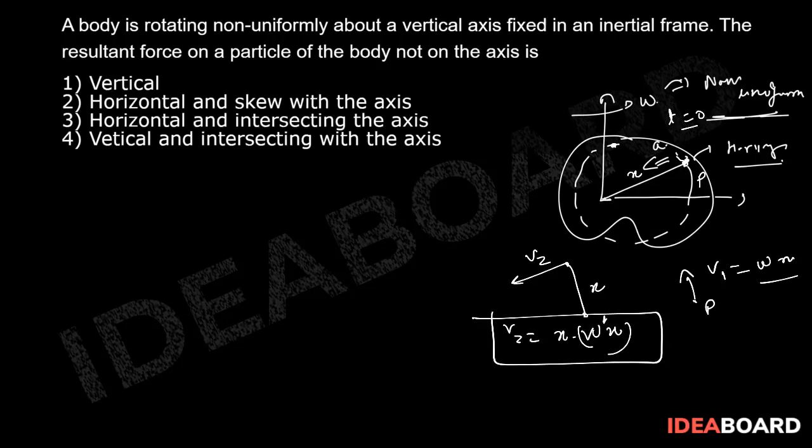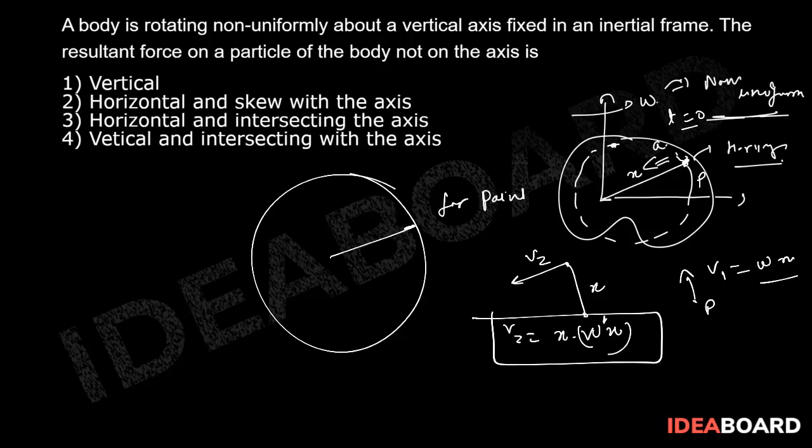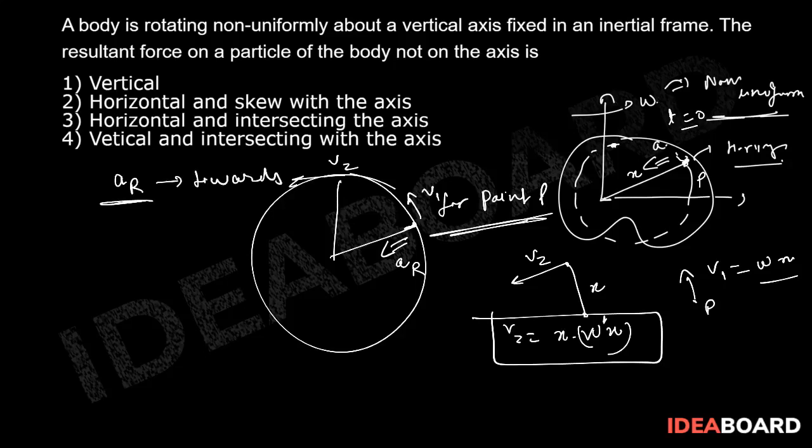Suppose there is a circular motion for point P, so the motion of point P will be like this. Initially velocity is v1, at this point velocity is v2. What this signifies is that this particle has to do some circular motion, so there will be a radial acceleration which will always be towards the center.